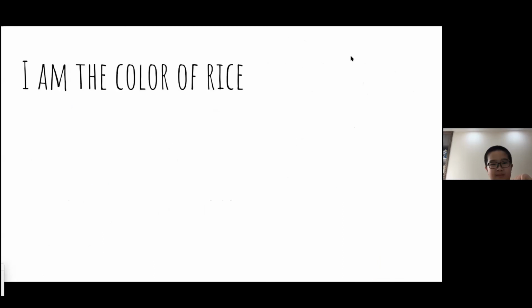So this is going to be a food. I am the color of rice. So what might this be? Elsa, do you want to give us a guess? What food is the color of rice? I don't know. White. White? You don't know any other foods that are white, okay. Or rice noodles, right? Yes. Rice noodles are definitely the color of rice.